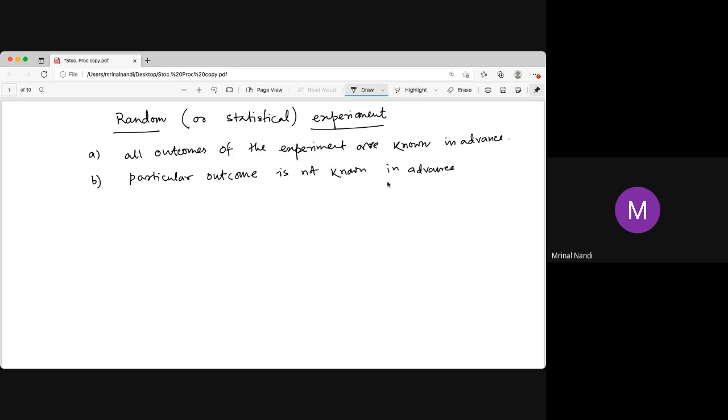And the next one is very important. The experiment can be repeated under identical condition.